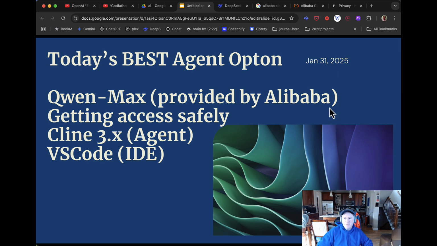It'll probably be out of date by February 1st, given the way that things are evolving. In fact, O3 just dropped, O3 Mini from ChatGPT. So who knows? Who can say? But right now, at this moment, this is the way to get the best coding agent.